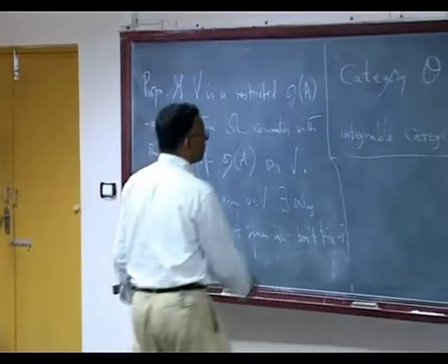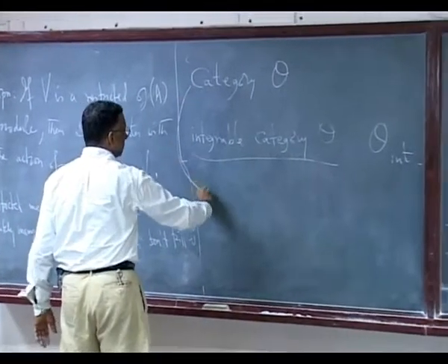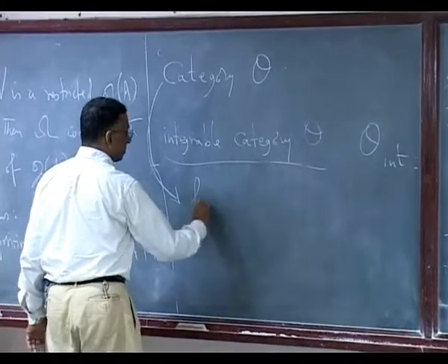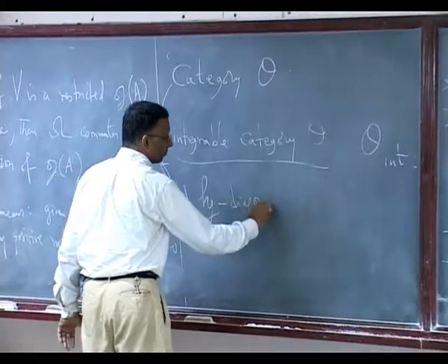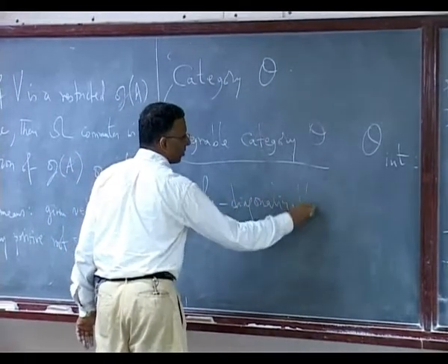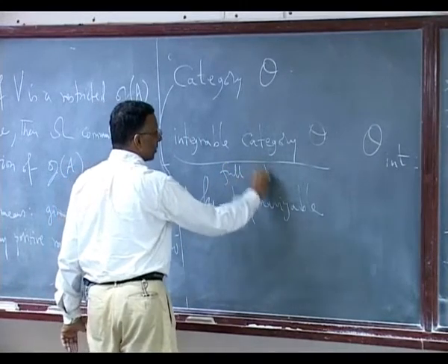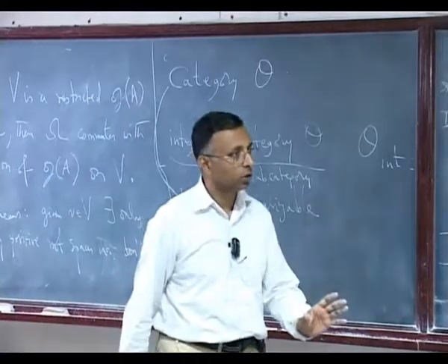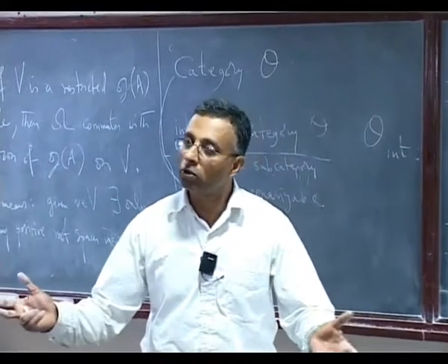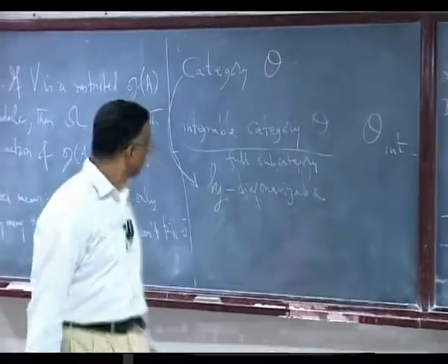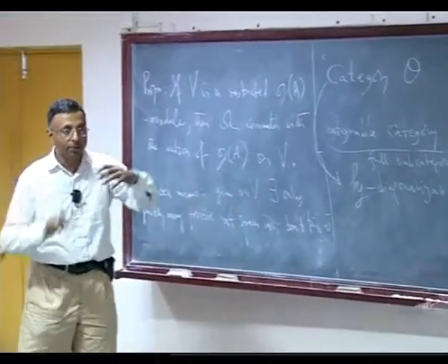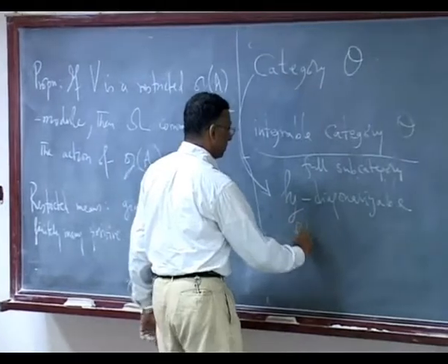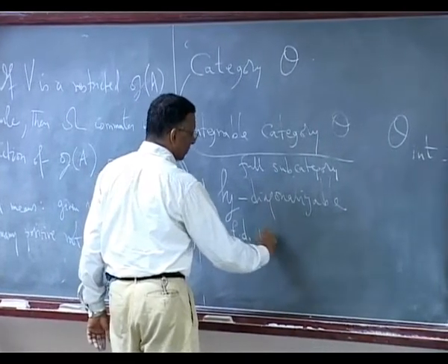Okay, and the definition is the same as in the finite dimensional case. That is, h-diagonalizable. So it's a full subcategory. By which, what do I mean? I mean I'm going to define certain modules, and morphisms between these modules will be all g-module morphisms. Okay? Only the objects themselves are restricted. Only certain objects are allowed. It's h-diagonalizable, with finite dimensional weight spaces.